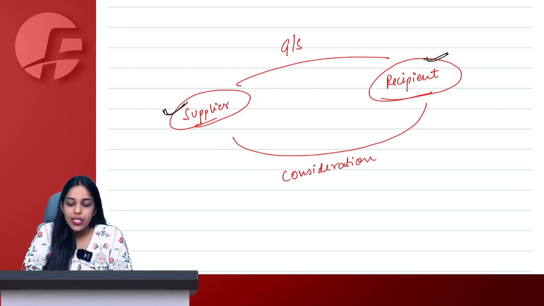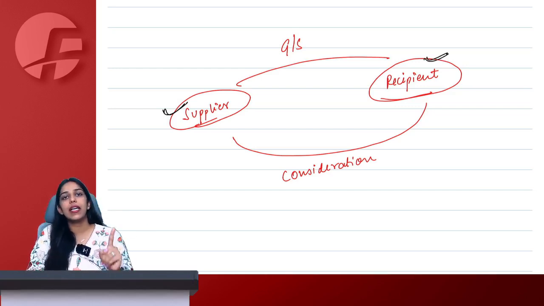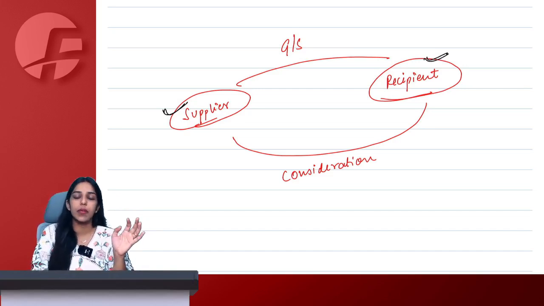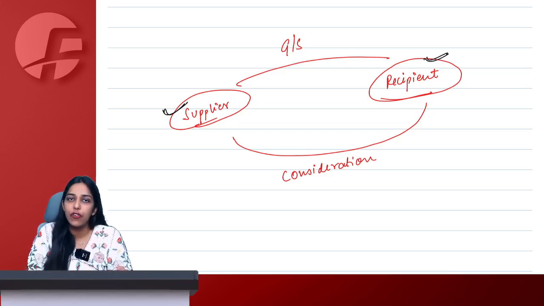Right, ma'am. Who is a recipient? Wherever consideration is payable, the person liable to pay the consideration will become recipient. If consideration is not payable, in that case whoever receives the goods or enjoys the services becomes the recipient. And the definition of recipient will also include agent acting on behalf of recipient.